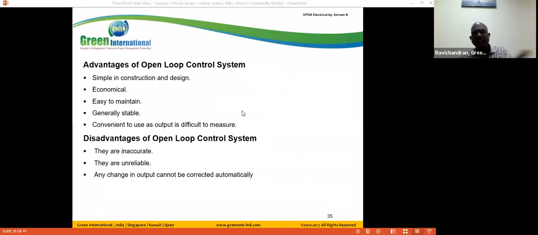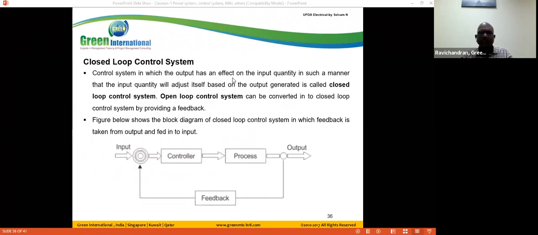It has its own advantages and disadvantages. From the exam point of view, the advantages and disadvantages are not important. Anyhow, we can go through them. In the closed loop system, we take a sample from the feedback output and feed it to the input. Simple thing.